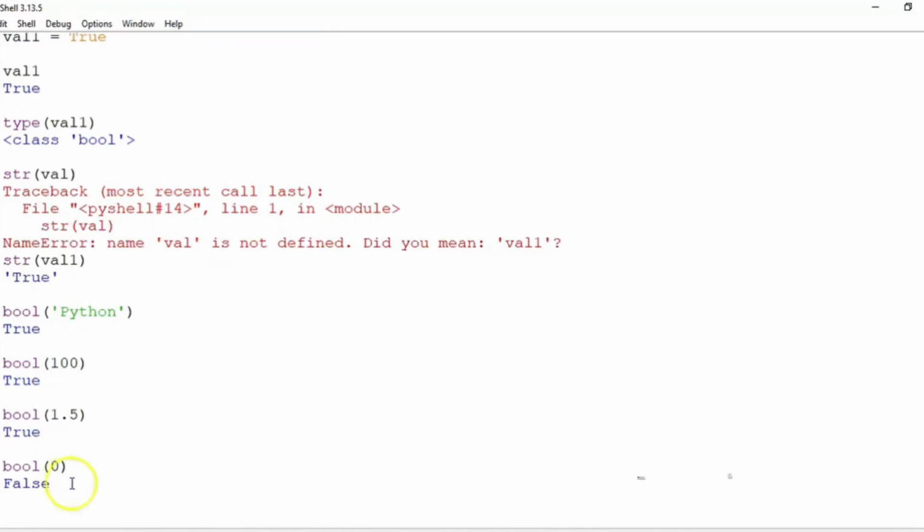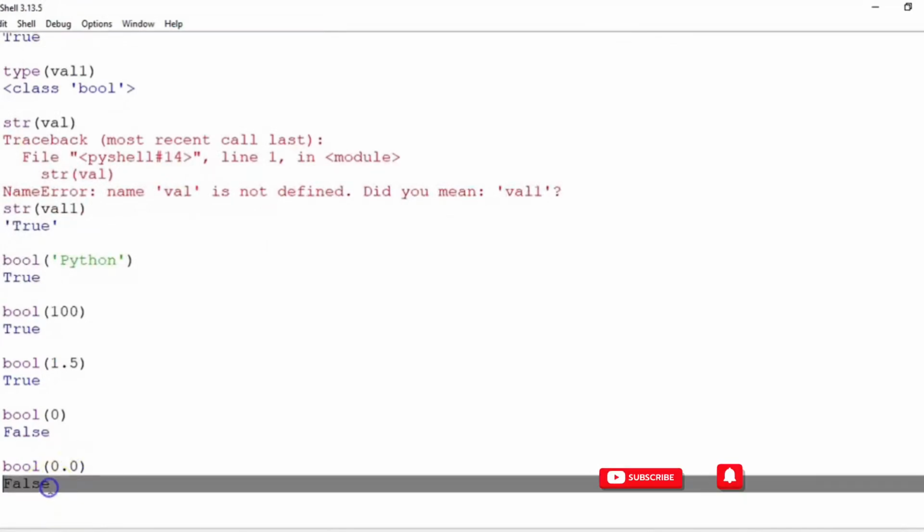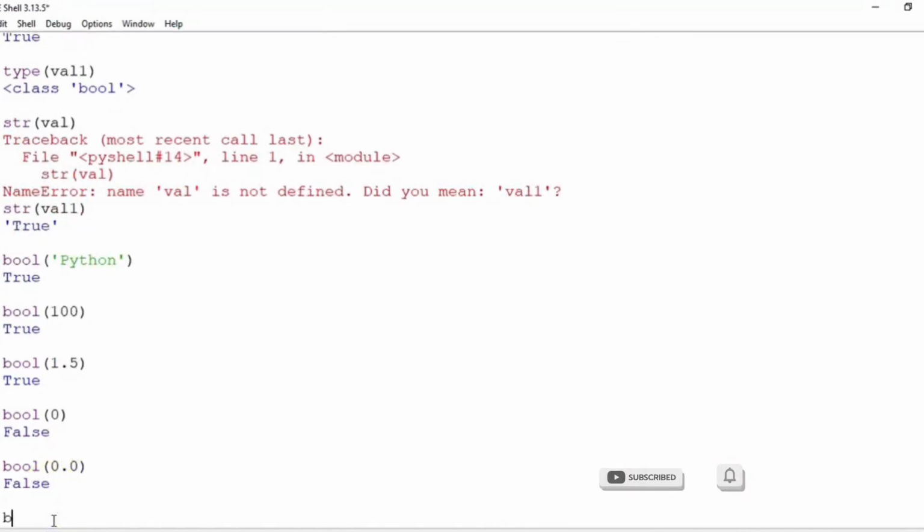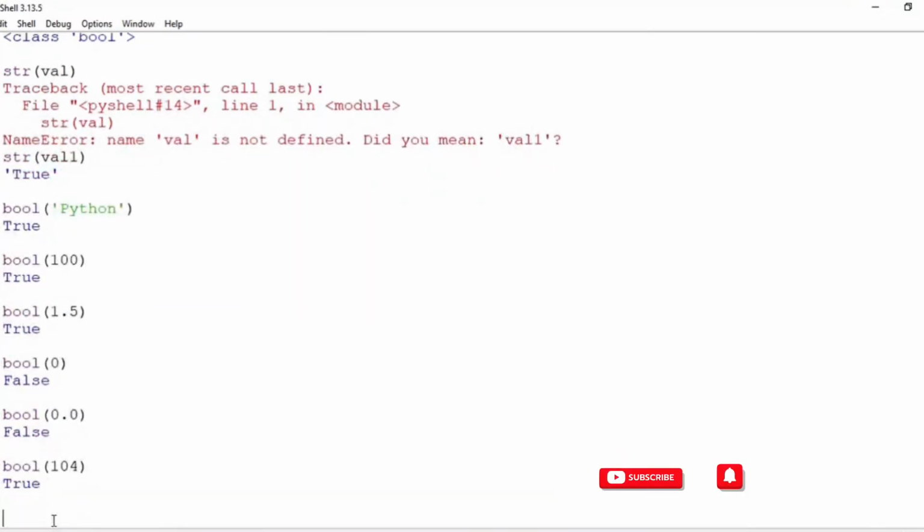Why is that? Because false is a value which is used for something which is saying a false statement or not true statement, right? So 0 also is a number which is for nothing, right? Quantity as 0, right? So when you do a boolean of an integer 0, you get a false. Similarly, when you do a boolean of 0.0, which is a float, you get a false again. Any other integer, let's say 104 randomly, will give you a true.